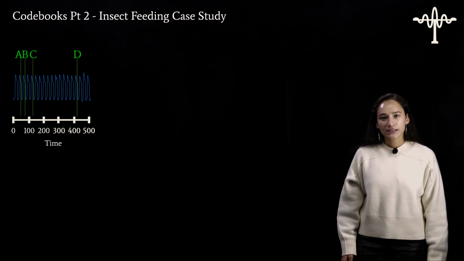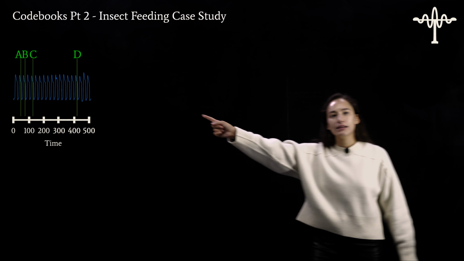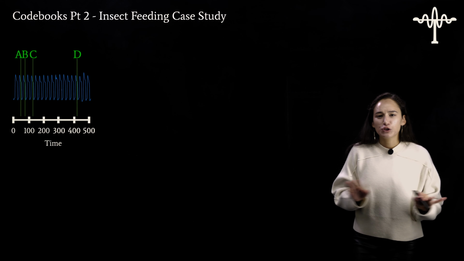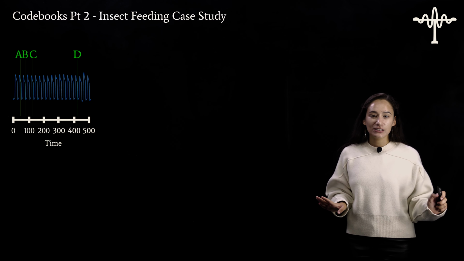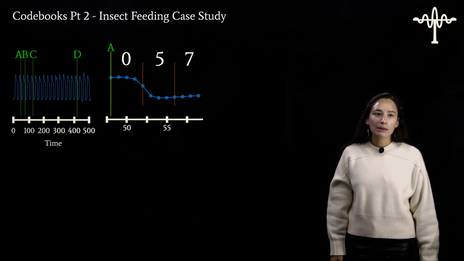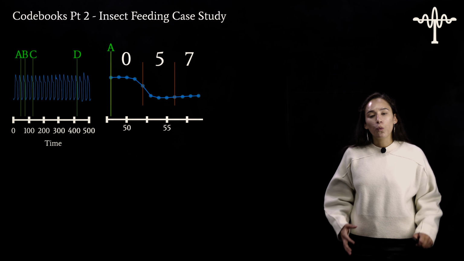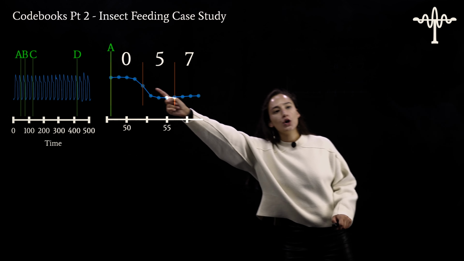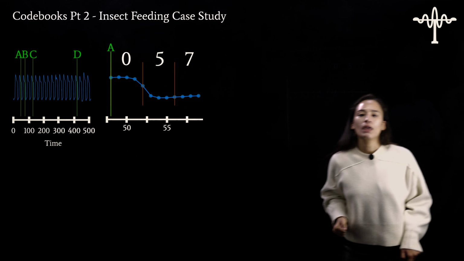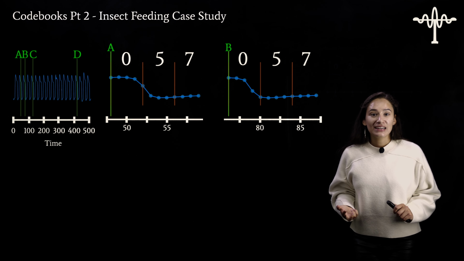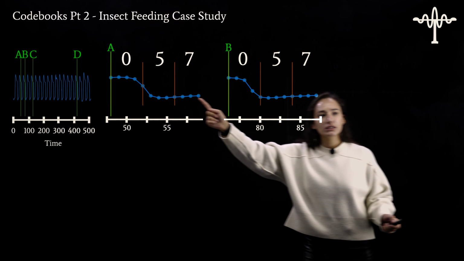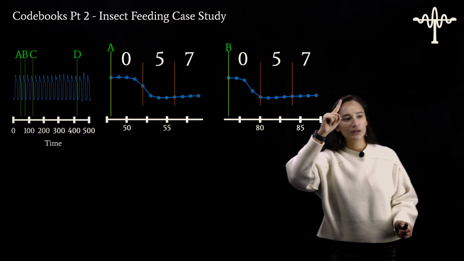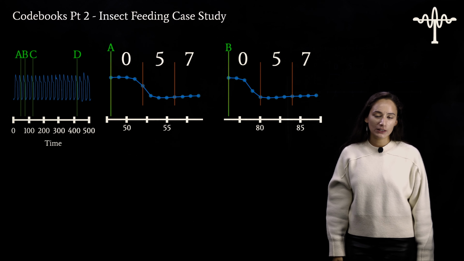In this insect feeding data set, we can see the rhythmic nature, and I'm going to highlight A, B, C, and D. These are just an inflection that appears, and I've picked 4 points of this time series to inspect a little further. I'm going to zoom into A and see what tokens it's using to represent this time series. It's looking like it's using token sequence 057. Now let's zoom into B. Even at B, the time series looks pretty similar. A looks like this, B looks like this, so they're pretty similar, and it's also using 057.